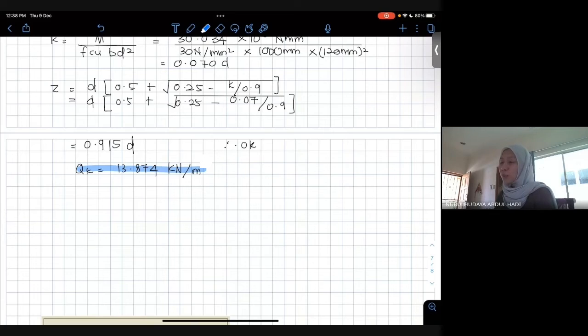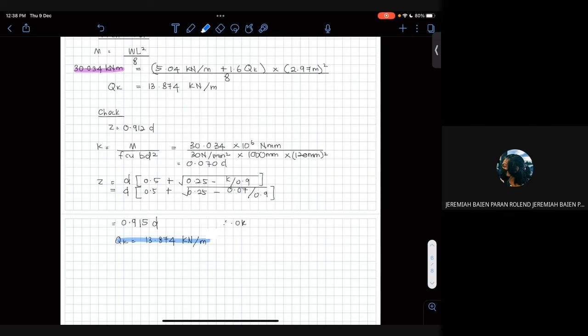Bila you pakai 0.95D tu, kalau you tak check, you dah letak load lebih. Sebab you kata maksimum dia 14. Sebenarnya tak sampai 14 pun. So fail lah slab kalau load lebih diletakkan daripada 13.874. Kurang faham? Tak faham? Kurang faham.